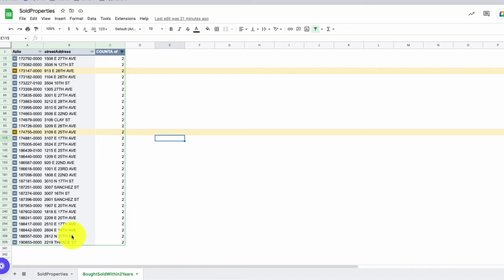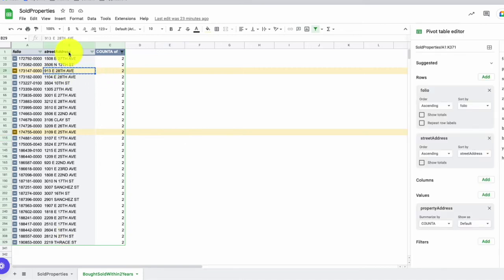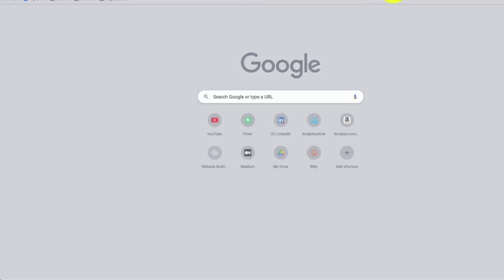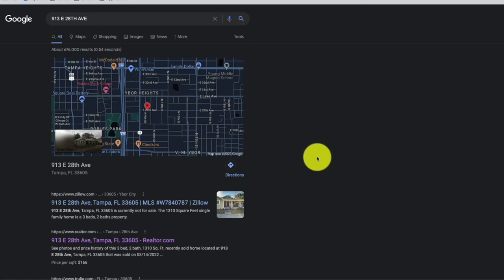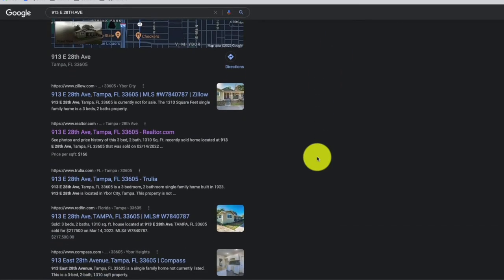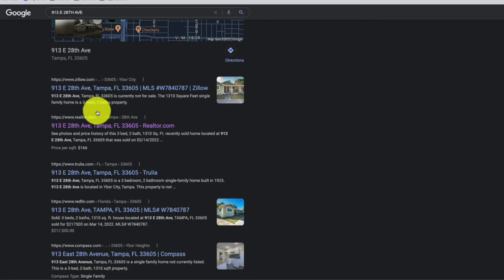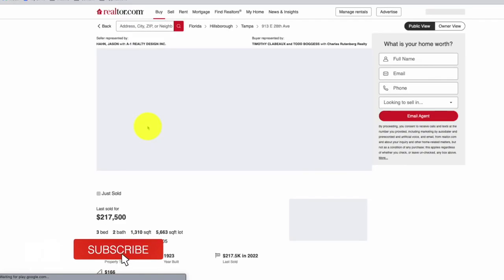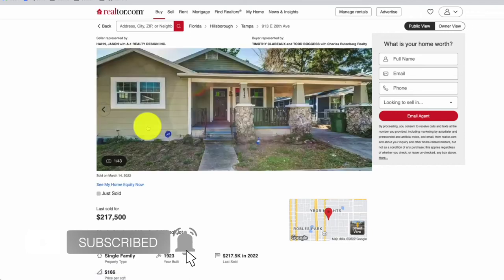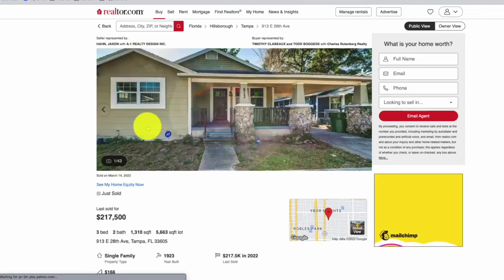But now the question is, how do I confirm that it was a flipper, and how do I actually get their contact information? I'm going to select one of these street addresses. So I'm going to copy it here and then paste it in Google. On Google, you're going to see different options for free to view the property details. This includes Zillow, Realtor, Trulia, Redfin, etc. I choose Realtor since it gives you the view to see photos for when the property was sold.